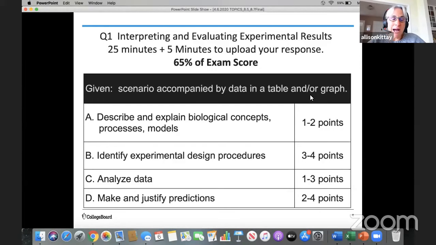What will happen in this question is you'll be given a scenario, and it'll be accompanied by data and a data table or graph. And you're going to be asked to do 4 different things. So here's where those task verbs that we've been working on come into play. You're going to be asked to describe and explain biological concepts, processes, or models. You're going to be asked to identify experimental design procedures. You are going to be asked to analyze data. And finally, you're going to be asked to make and justify predictions. And you can see how those points are distributed.